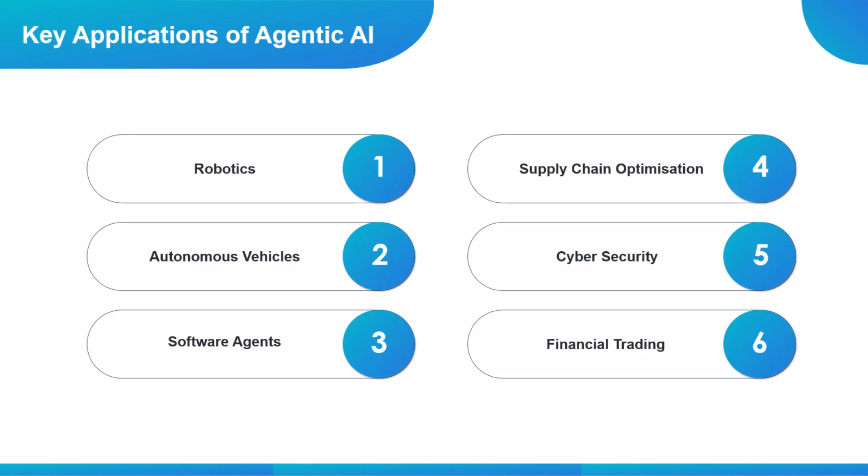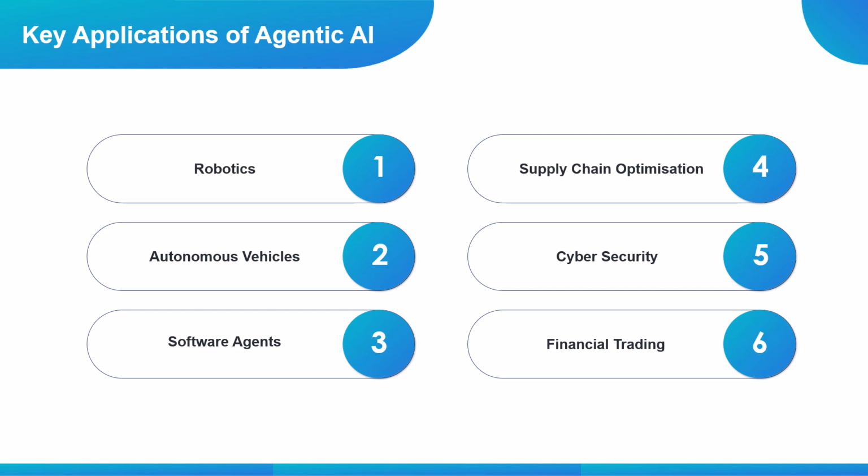To wrap up, agentic AI represents the evolution of artificial intelligence, moving from passive response systems to active, goal-driven agents that can truly think and act. In this video, we explored what agentic AI is, the core capabilities that power it, how the ecosystem flows from a user request to data retrieval, reasoning, action, and continuous learning, and finally, how it's being applied across industries today.